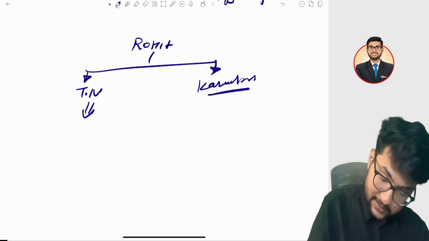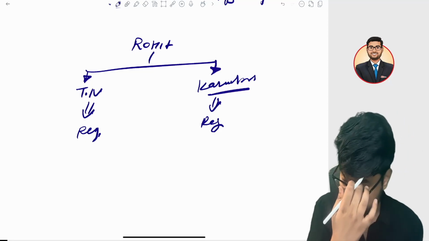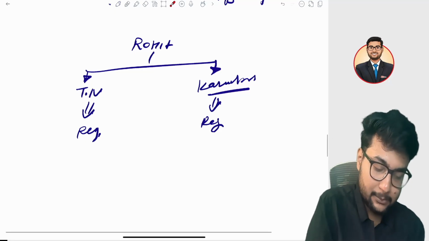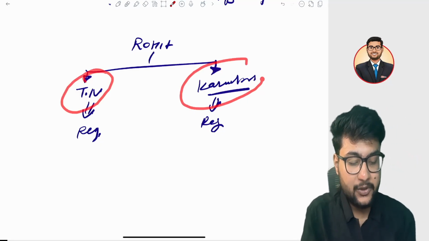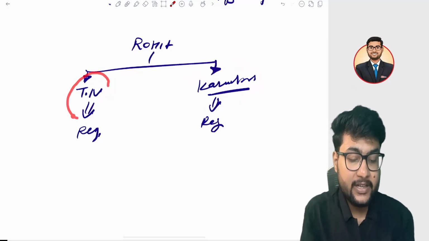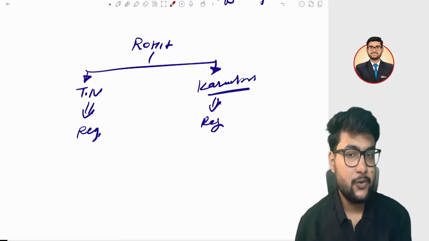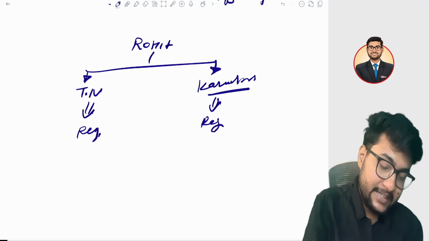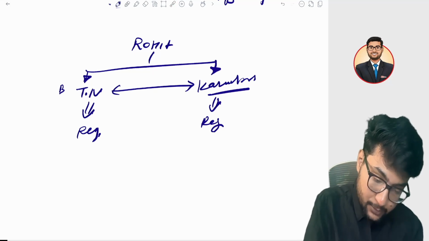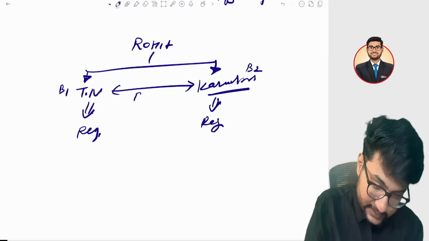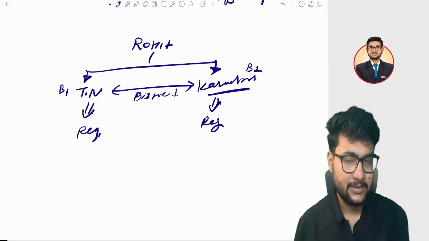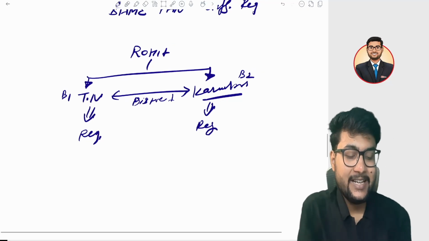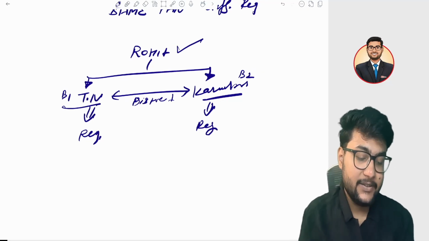Then he has to take a registration here, and he has to take a registration here also, because in GST if you have a business in different states, for each state you have to take a different GST registration. Then in that case, for example, this is your branch 1, this is your branch 2, they are called distinct persons. Same like a related person, there is a concept of a distinct person, right? They are not treated like the same person, they are treated like different persons.